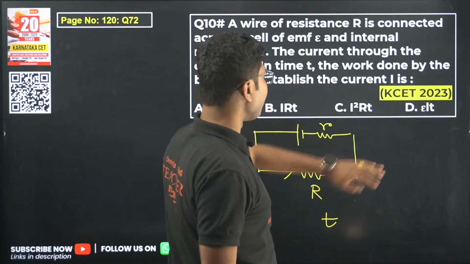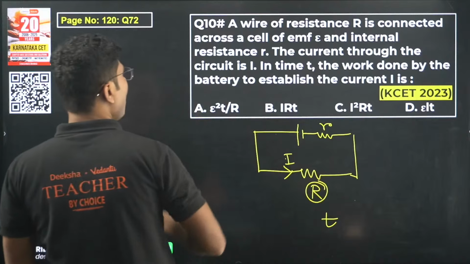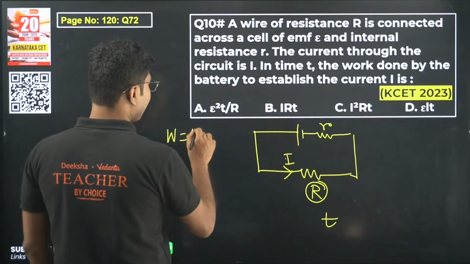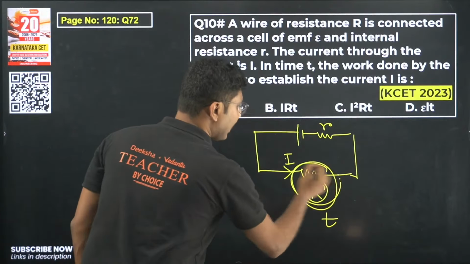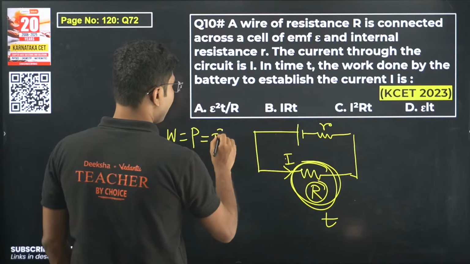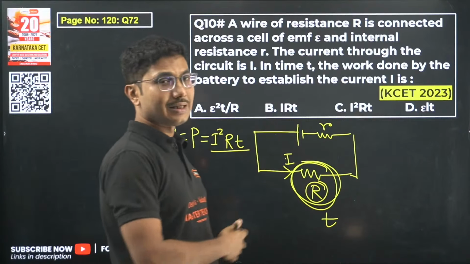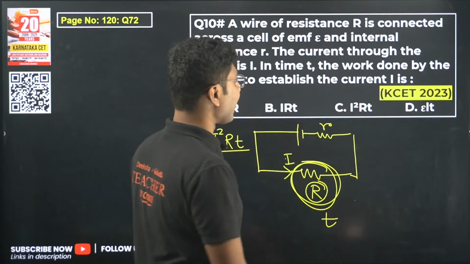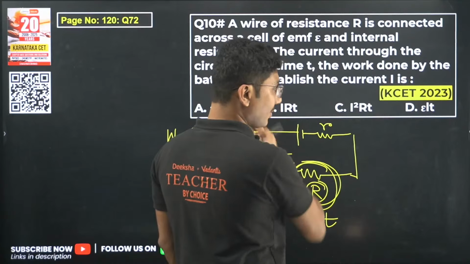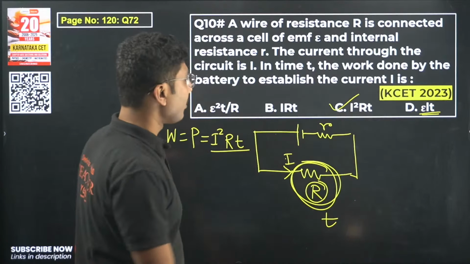The last question was: current is given, resistance is given, time is given, what is the voltage, what is the work done? Work done is the power dissipated in the resistance, which is given by I square R into T. I square R into T is the power dissipated in the circuit. So the correct answer is I square R into T. This is the actual answer, not this one.